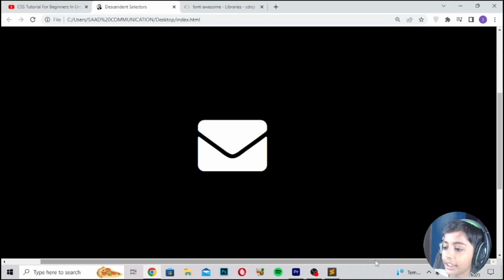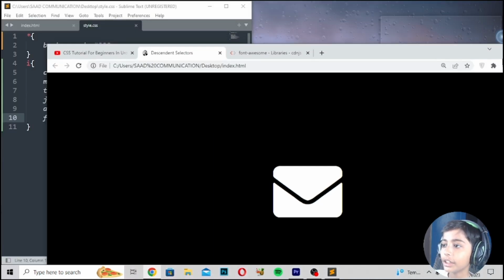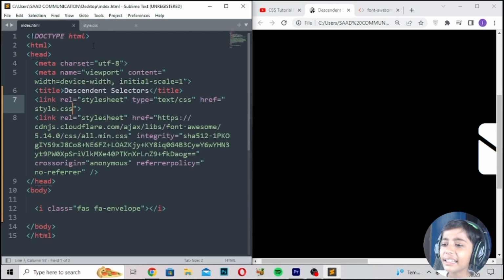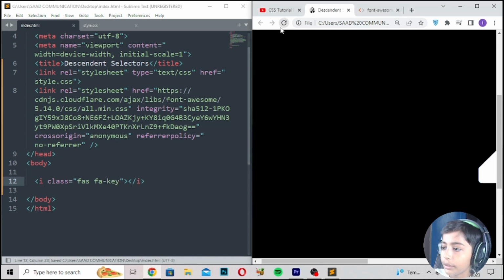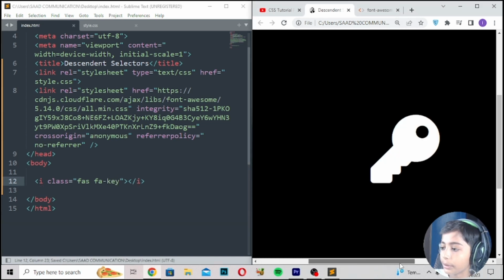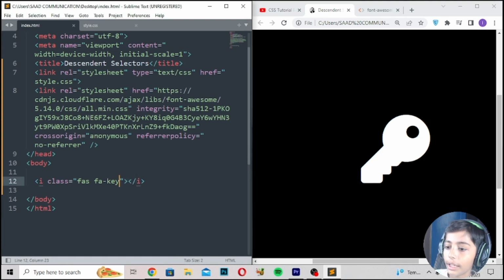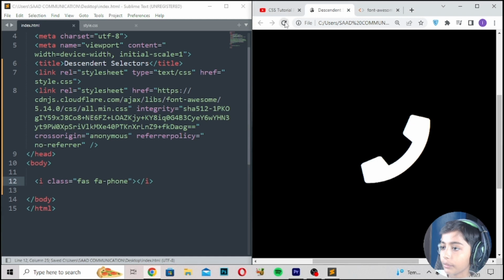So here you can see it. It is coming for the Descendant Selector. You can pick any icon. Here I will write key, save, refresh. So it is coming like that. Here you can add phone, save, refresh. So it is coming like that.